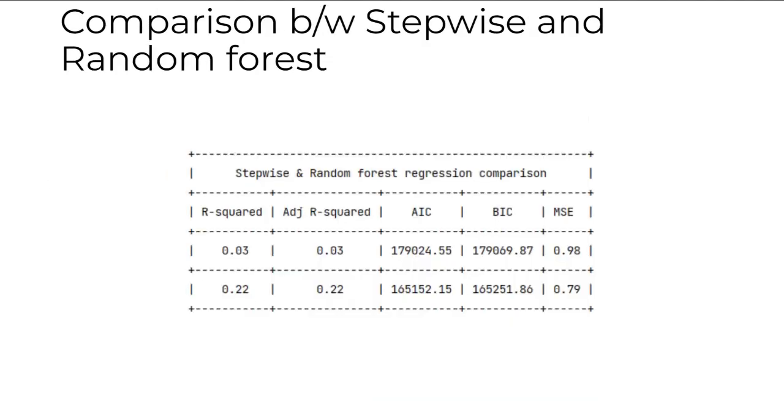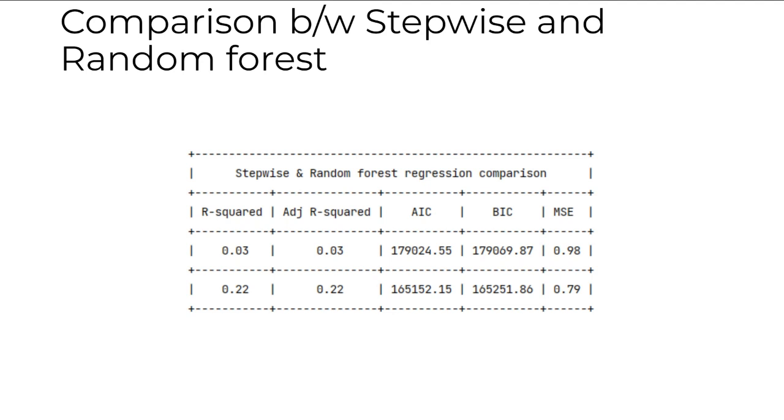Now let's compare the two different models based on the evaluation metrics. So R squared, our model explains 3% of the variance in the target variable, which implies that the predictors captured by the model explain only a small portion of the variability. Adjusted R squared, which is similar to R squared, stands at 3% for random forest.